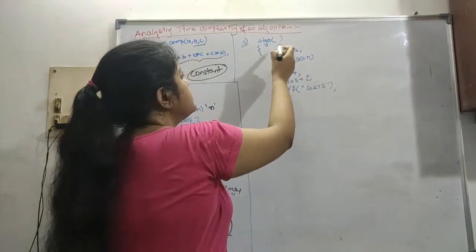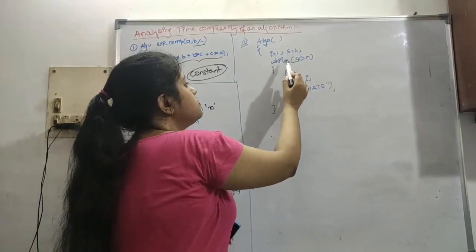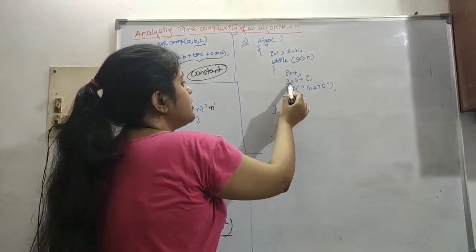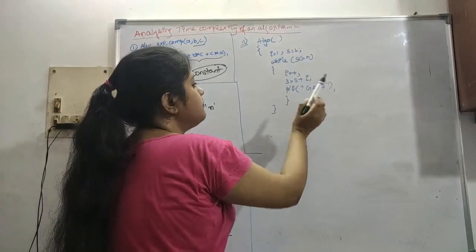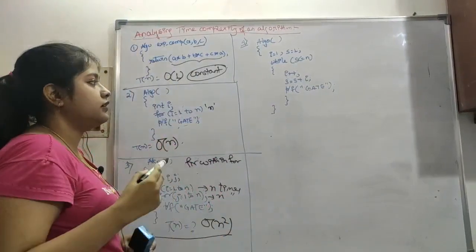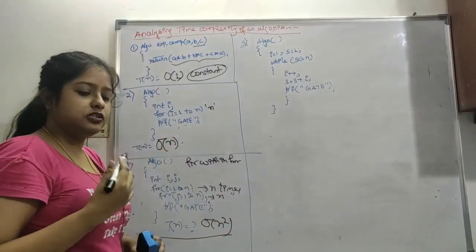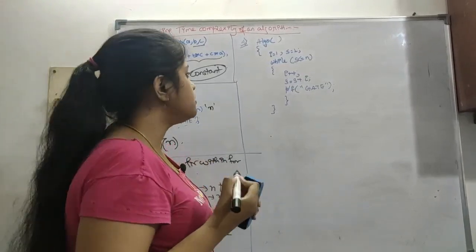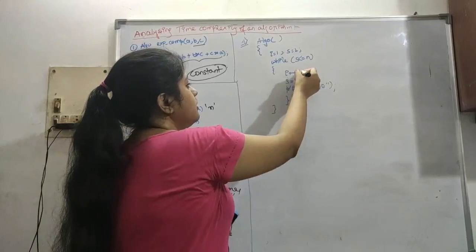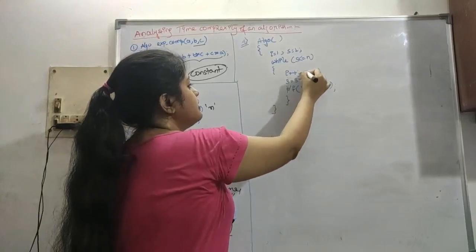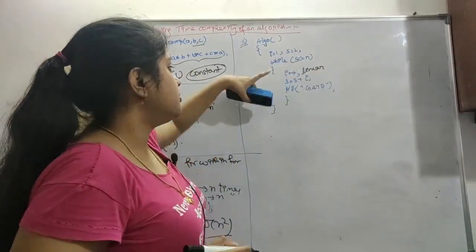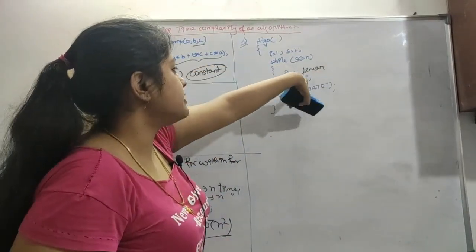Algorithm: i equals 1, s equals 1, while s is less than or equal to n, i plus plus, s equals s plus i, printf GATE. This is basically summing, you remember summation. It is just doing the summation. Now, i plus plus means what? This is a linear computation. So for this we have to check s equals s plus i.